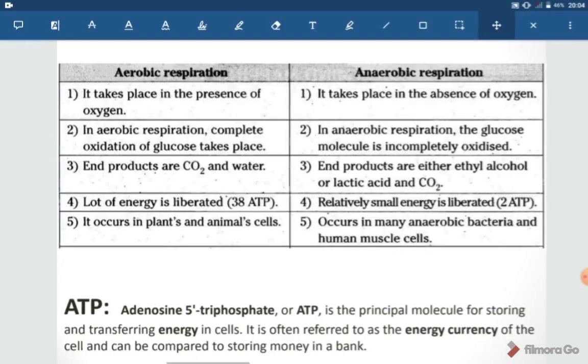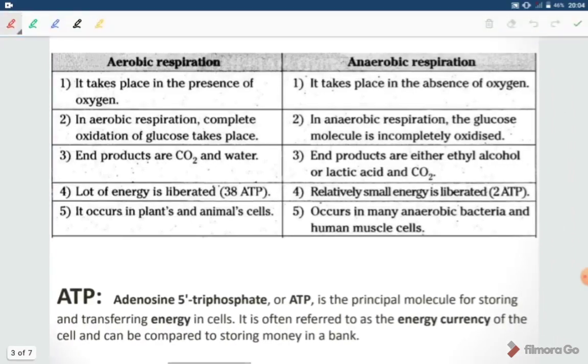Aerobic respiration takes place in the presence of oxygen. Anaerobic respiration takes place in the absence of oxygen. In aerobic respiration, complete oxidation of glucose takes place. And here incomplete oxidation takes place, or we can say the glucose molecule is incompletely oxidized.